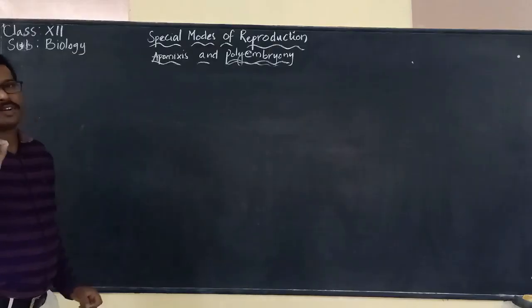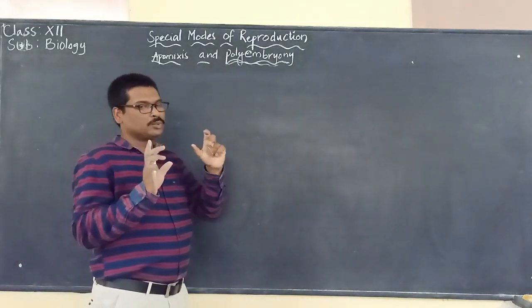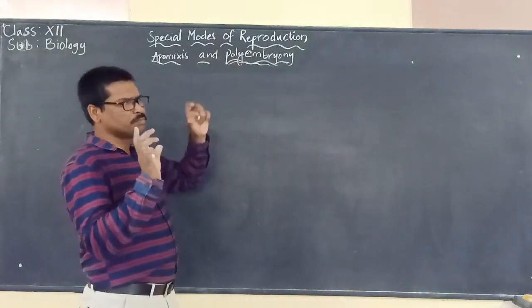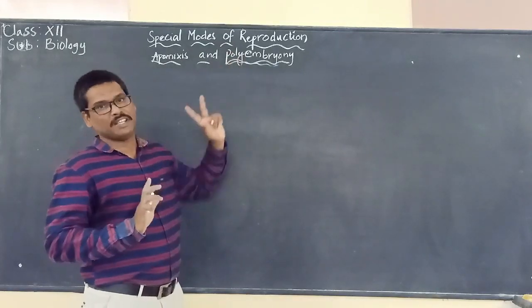There are simple points to keep in mind when we are aware of polyembryony.